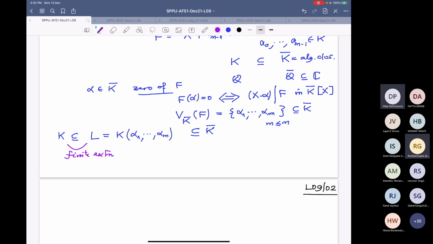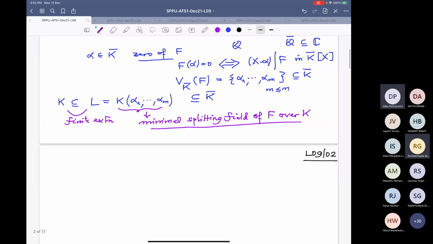And this L is called the minimal splitting field of the polynomial f over K. Because that is what matters, all the zeros we have captured in that field.